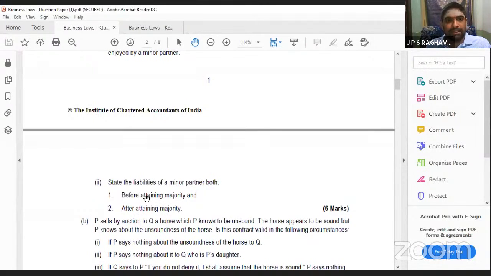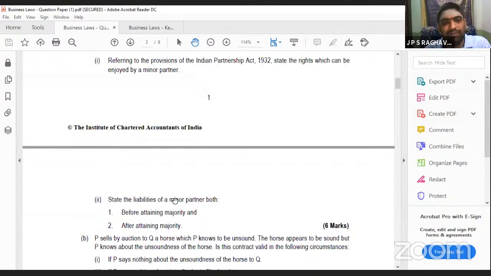If he becomes a partner, after becoming the partner, whatever debts come to the firm, this partner will be liable equally with the other partners. All the liabilities that are there for other partners, the same will be there for him. But for the debts taken before his majority, some loans of the firm, the minor will not be liable. Even though after majority he becomes a partner, he will not be liable for those previous debts. This is the answer. If you have written whatever I have told completely, you can allot 6 marks.